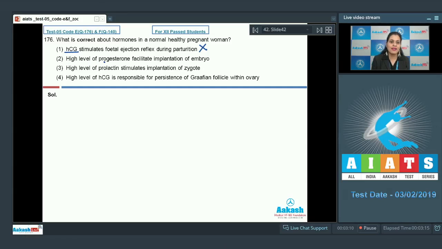The next option is high level of progesterone facilitate implantation of embryo. As it is a correct statement, this is a correct answer to our question, because progesterone, which is also called the pregnancy hormone, facilitates implantation of embryo.